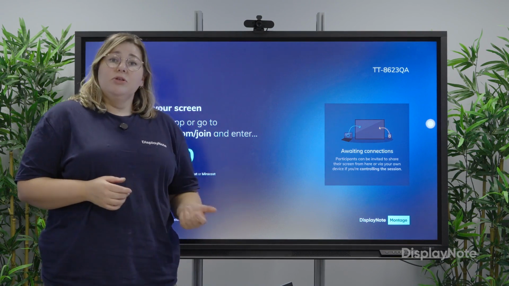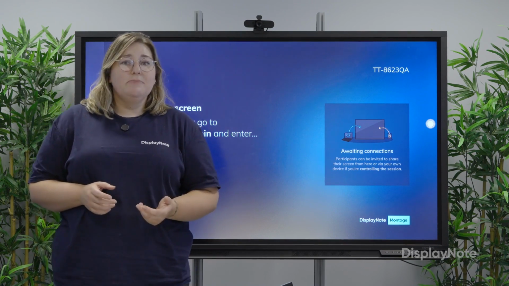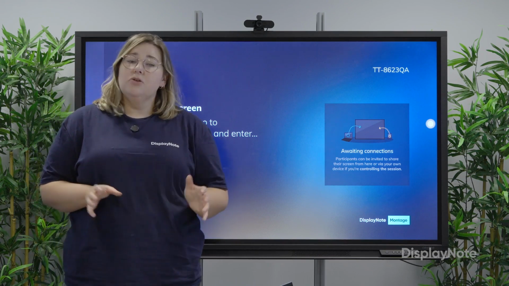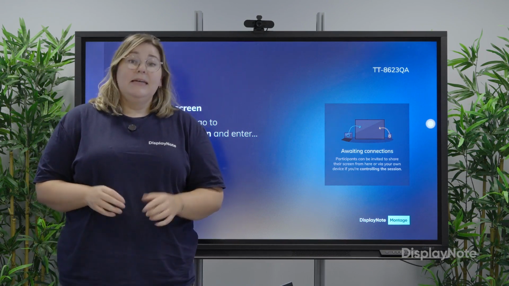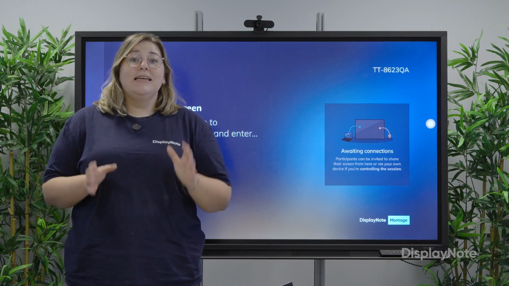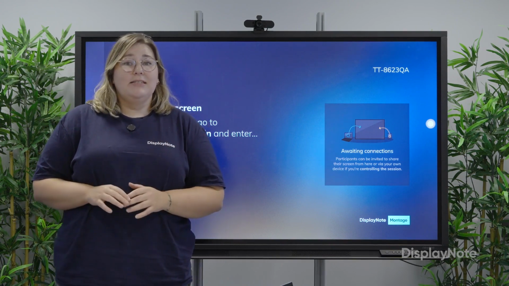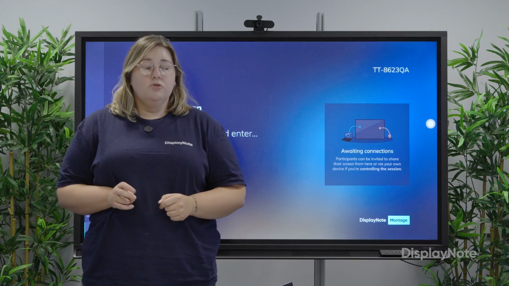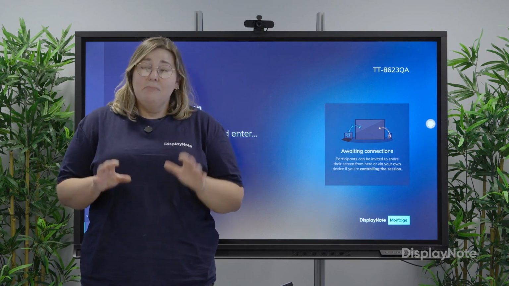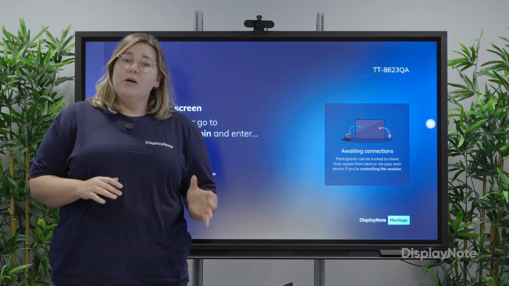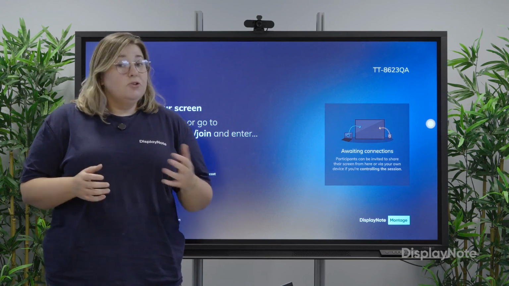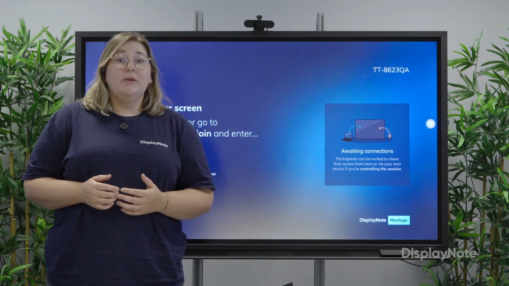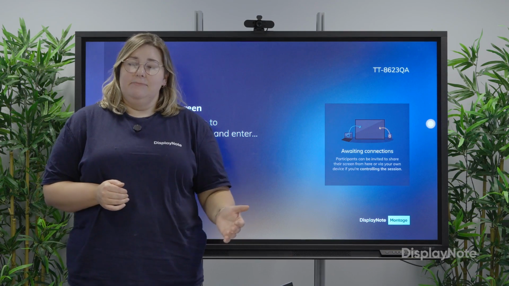I'm going to walk you through the changes to expect and introduce this method of connecting to those that may not already be familiar. The core update is moderator mode can now be enabled with Connect as a Teacher, or as it's now called, Controlling Your Session. This must be enabled first before connecting to a session. If you try to connect, you'll be prompted to enable this feature before proceeding.